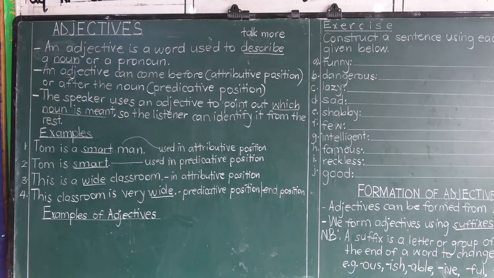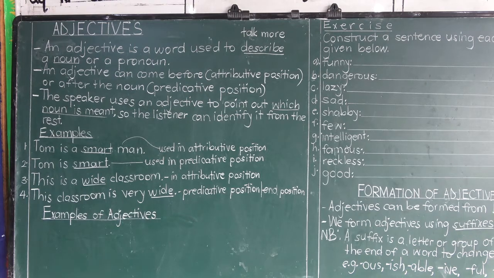So that's all about the example sentences of adjectives, as you have seen from number 1 to 4. Let's go ahead to look at other examples of adjectives apart from smart and wide. Which other adjectives can you think of?